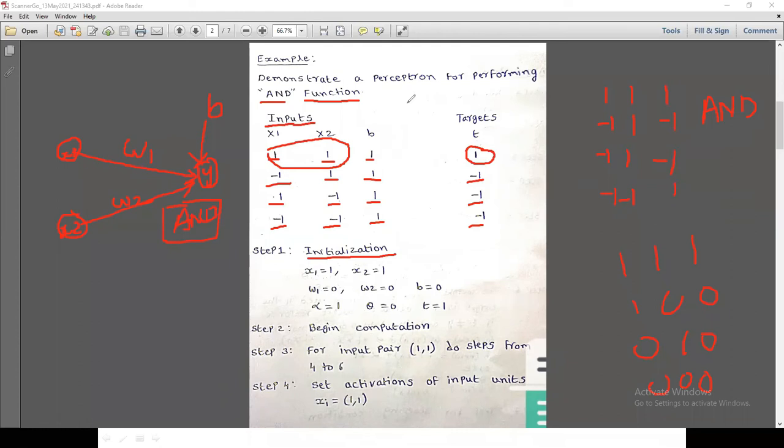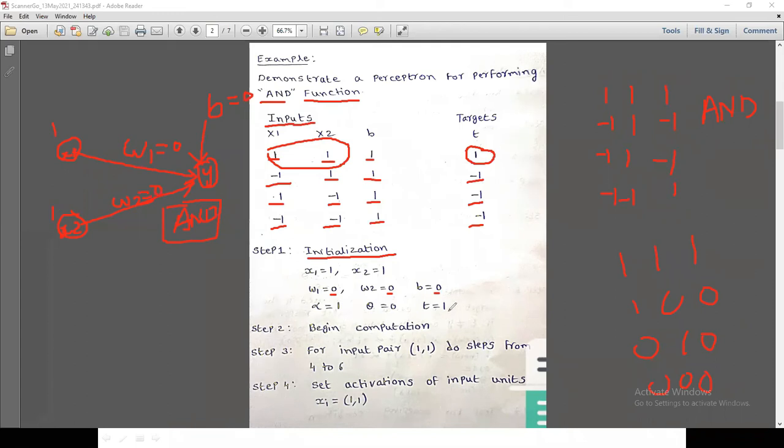The algorithm we already discussed. In that, the first step is to initialize weights and bias. That means the weights are initialized with 0 and bias is 0. So b equals 0, w1 equals 0, w2 equals 0, and x1 is 1, x2 value is 1.